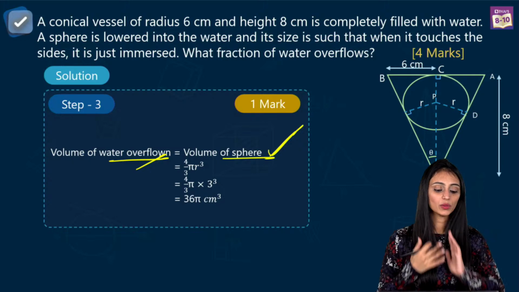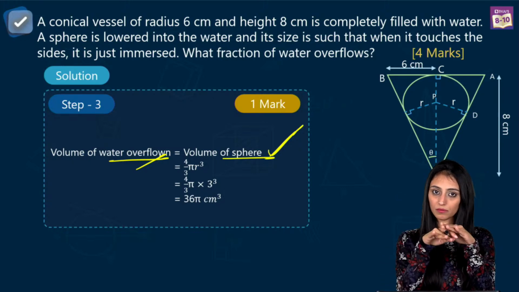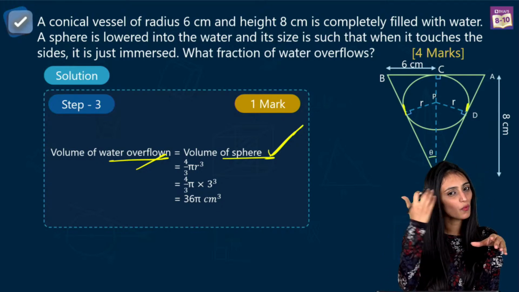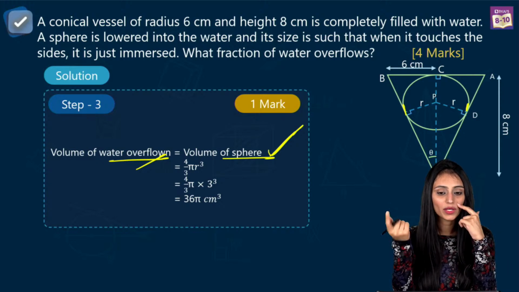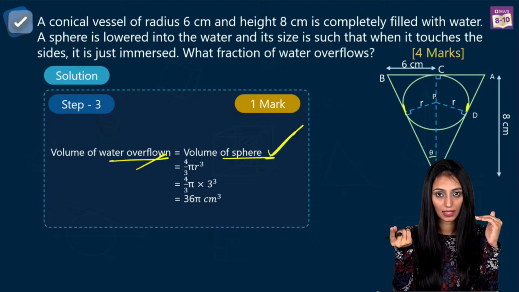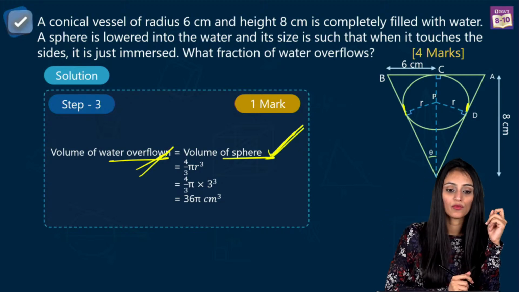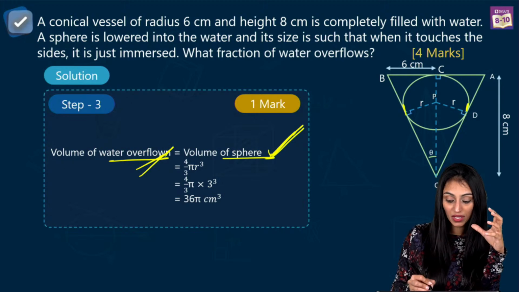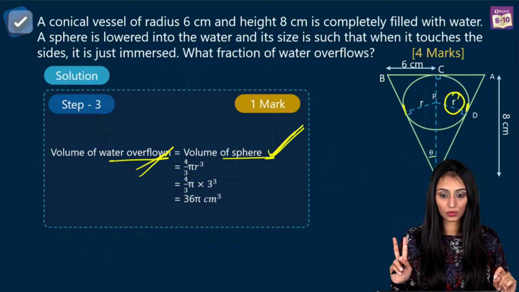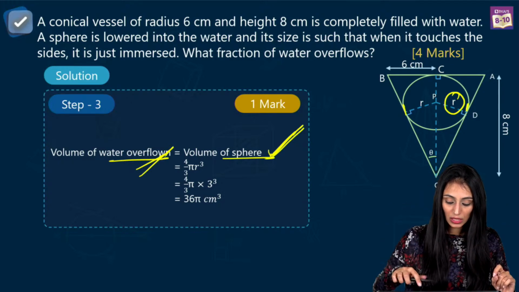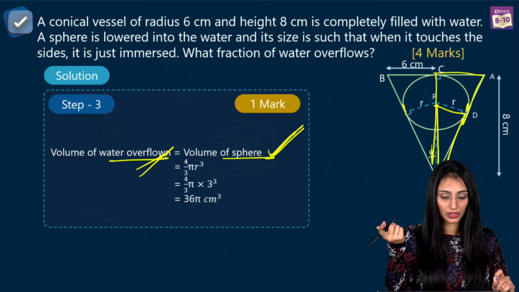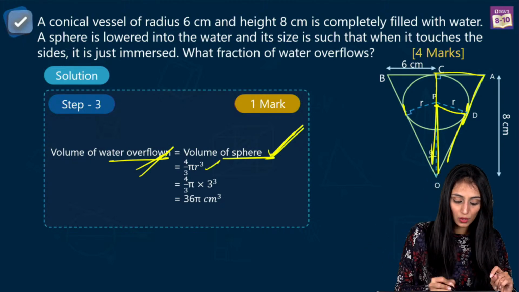Suraj, okay. So what we are doing here is, it says that we have a conical flask. Water is filled inside it. When I put the ball in it, the ball is touching its sides. So some amount of water will overflow, definitely. Now, if you think about Archimedes' principle also, it all depends upon the volume of that object. So volume of sphere would be equal to the volume of water overflown. To find the volume of the sphere, we required radius. We did not have the radius. That's why we did those 2 steps before this, applying Pythagoras on this smaller triangle and on this bigger triangle to get the value of the radius.